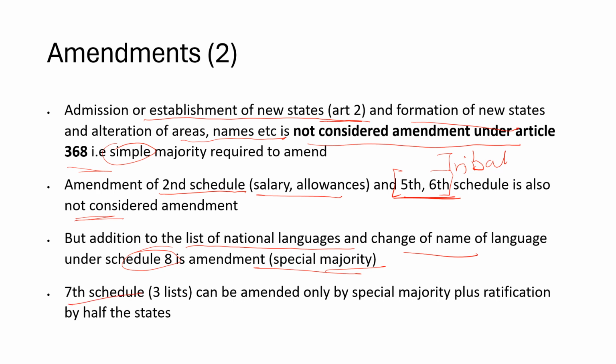And the Seventh Schedule, three lists: Union, State, and Concurrent list. It can be amended only by a special majority plus ratification. Why? Because this is a federal provision, it impacts the states. So any changes in here have to be ratified by half of the states with a simple majority. Okay, I hope this is clear.